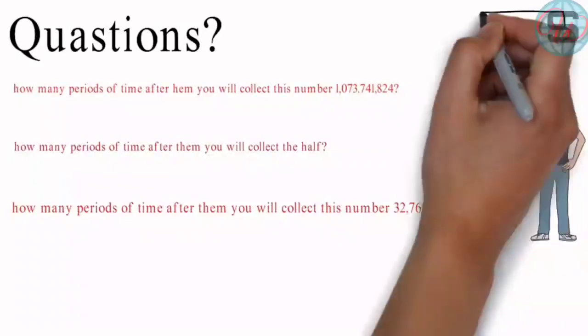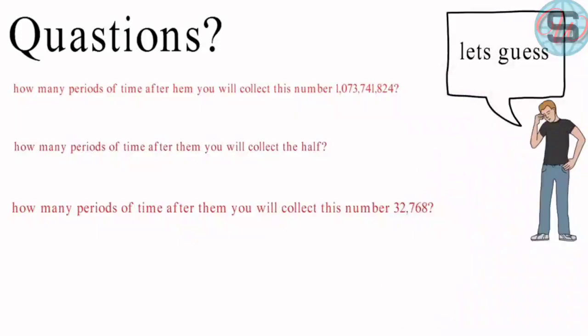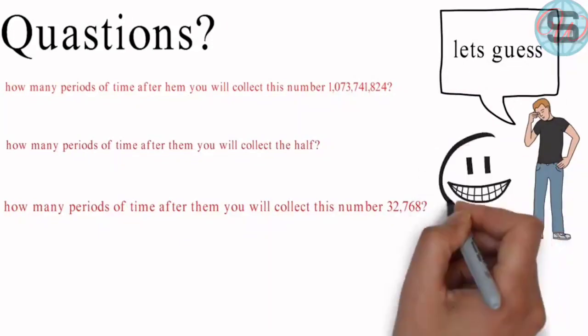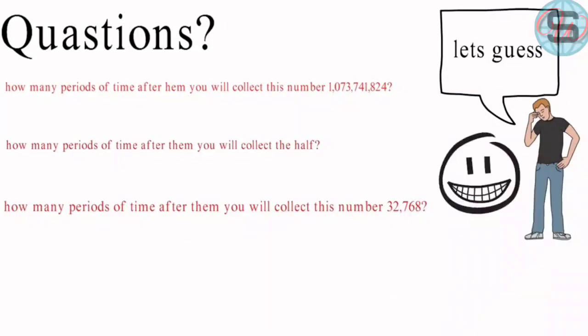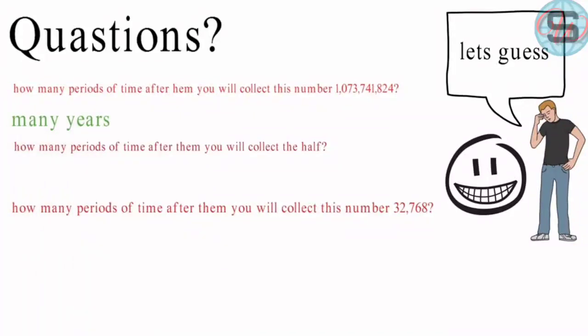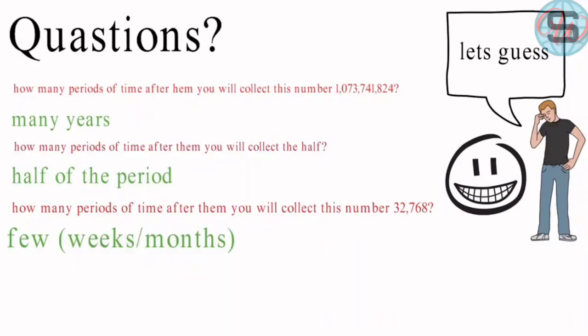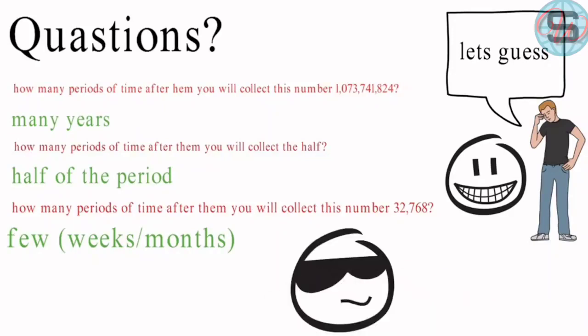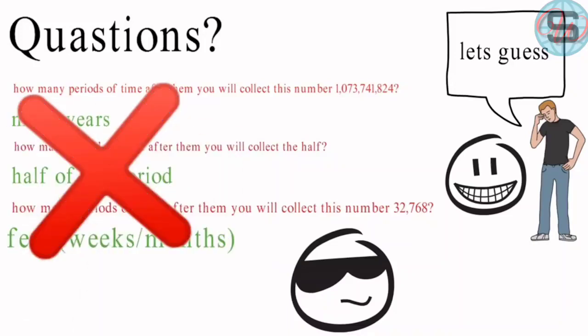Okay, here I don't know your answers, but I'll guess. So if I say something not like your answers, tell me in the comments and I'll apologize to you. Okay, maybe you said that you will spend many years to collect the first number, and you will spend half of that period to collect half of the number, and you will spend a few weeks or a few months to collect the third number. I trust that all of these are your answers. So if they're really your answers, I'll surprise you and tell you that all these answers are totally wrong.